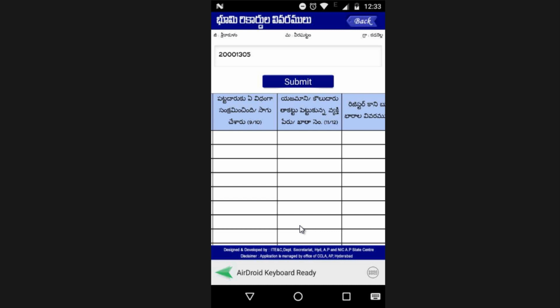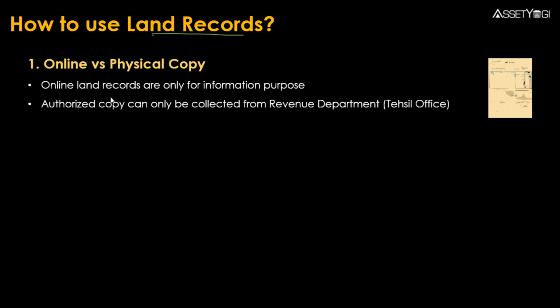Now let me give you quickly some tips related to land records. Now let me highlight a couple of important points regarding land records. First of all, when you are taking out copies of land records online, then you have to realize that these are only for information purposes. These are not legally valid documents, and you cannot produce them as evidence in a court, right?